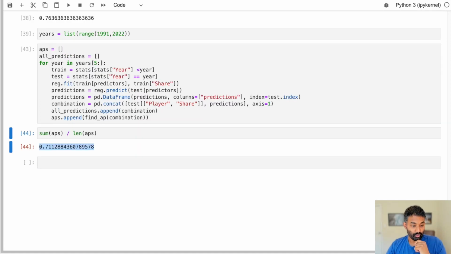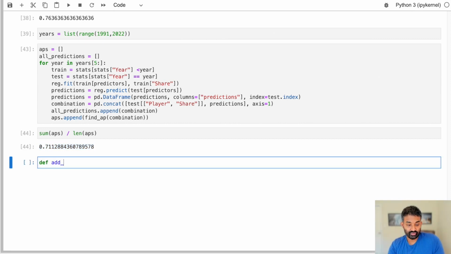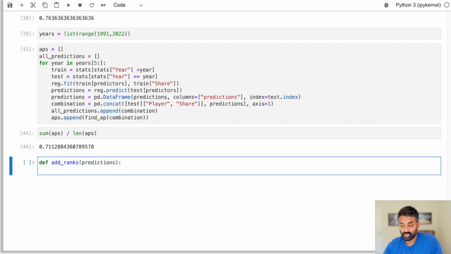All right. Now, if we want to diagnose and debug a little bit more and dive a little bit deeper into our algorithm performance, we need to think about the ranks that we predicted and the actual ranks of the players in the MVP vote. So we're going to use a function called add ranks to actually add the ranks in so we can see them and just use them as diagnostics. And when you're diagnosing your machine learning algorithm and trying to improve it, you want to make sure you have good diagnostic info so you can actually dive in and think about why isn't this algorithm performing well? How could I improve it?